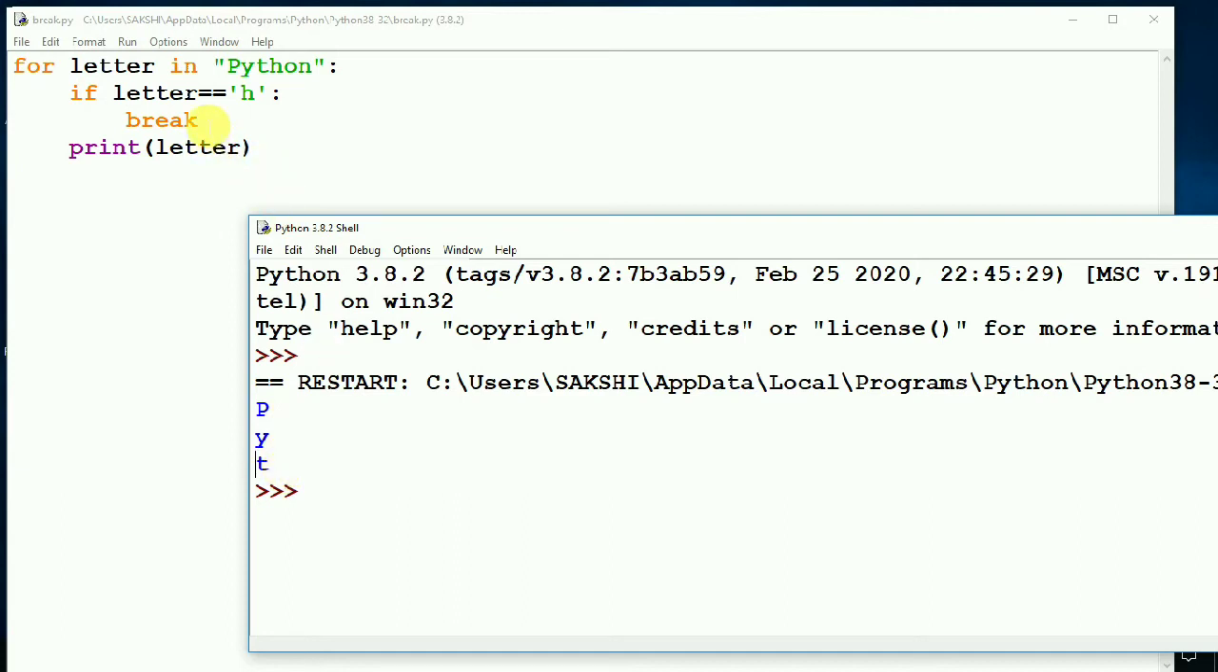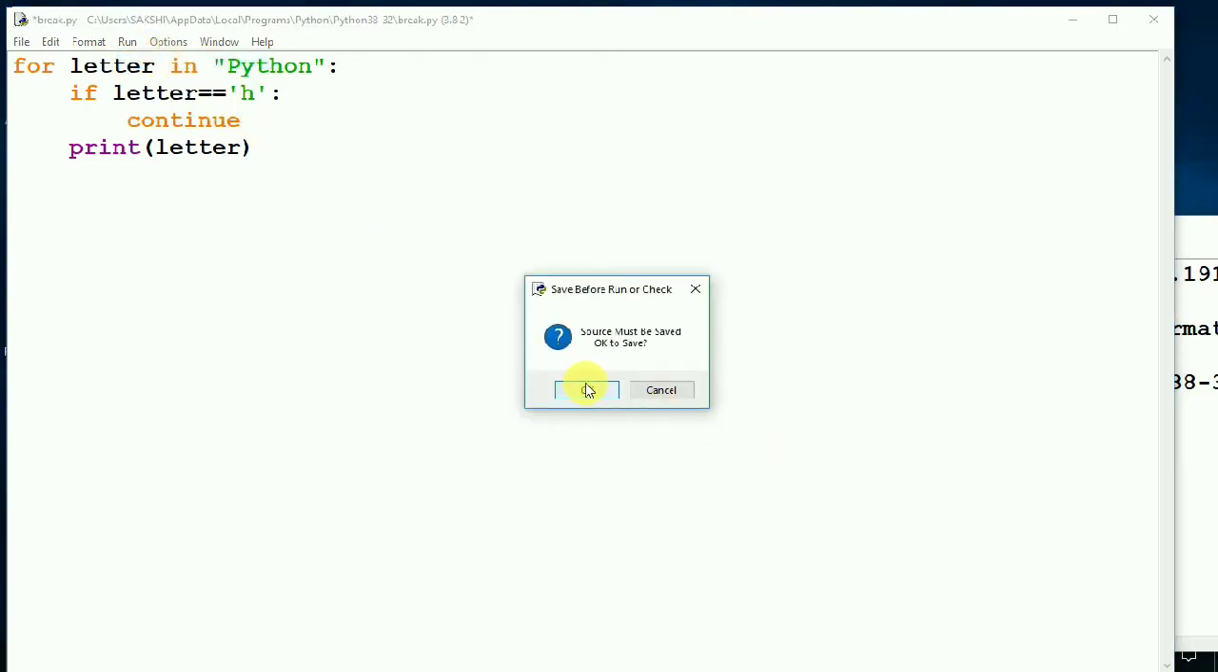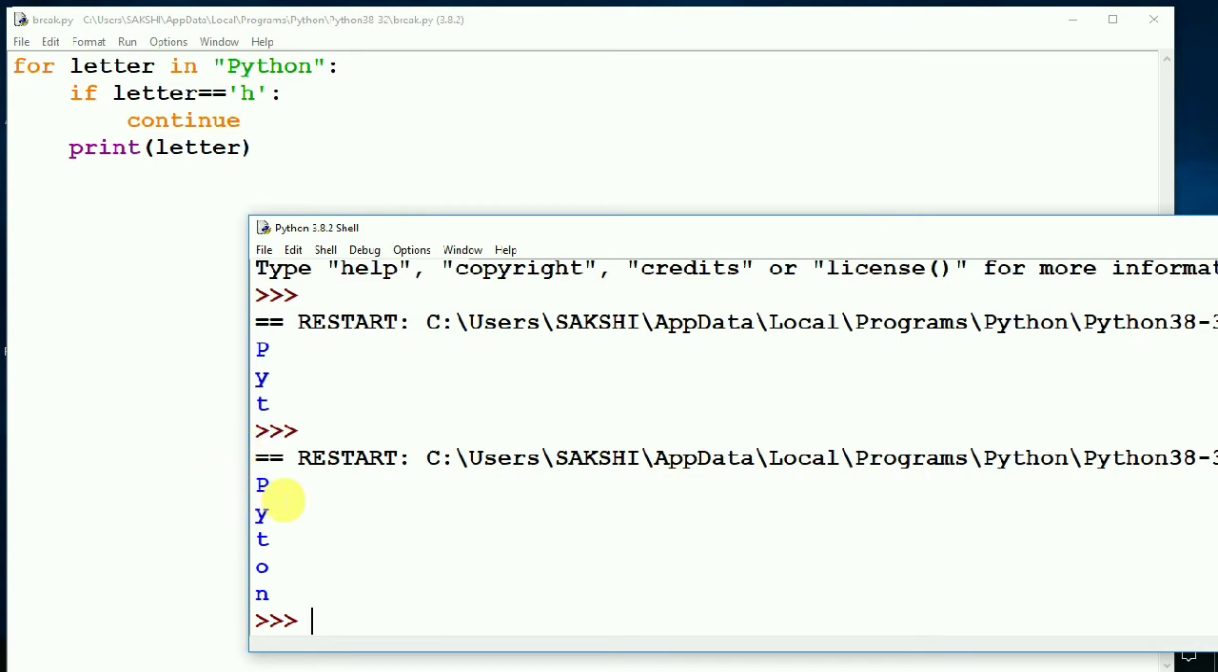But in case of break, if you give here the statement as continue, then let us see what will happen. Now here you can see the output P, Y, T, O, N. When the condition was true, it has not printed that character and the rest of the characters have been printed. Let us understand. Is P equal to H? No. So it will not go to the continue part and only print the letter.